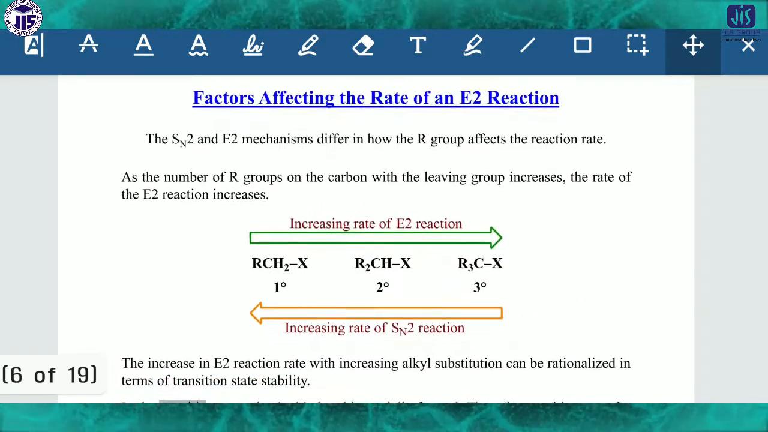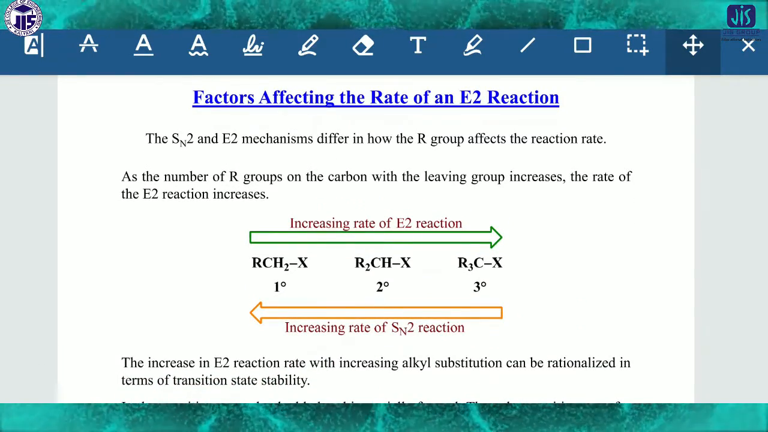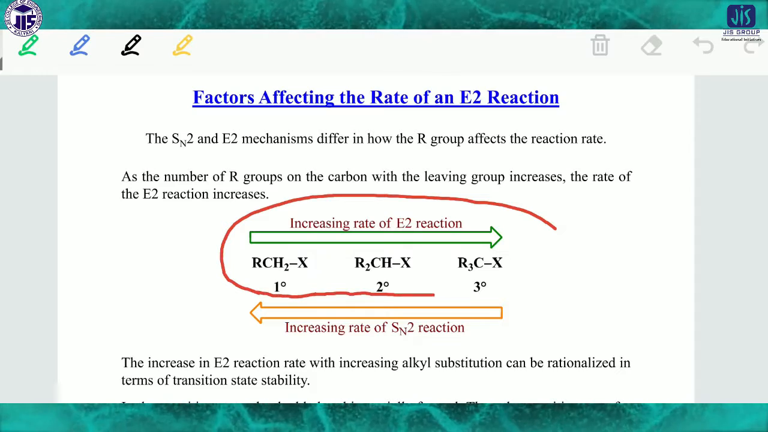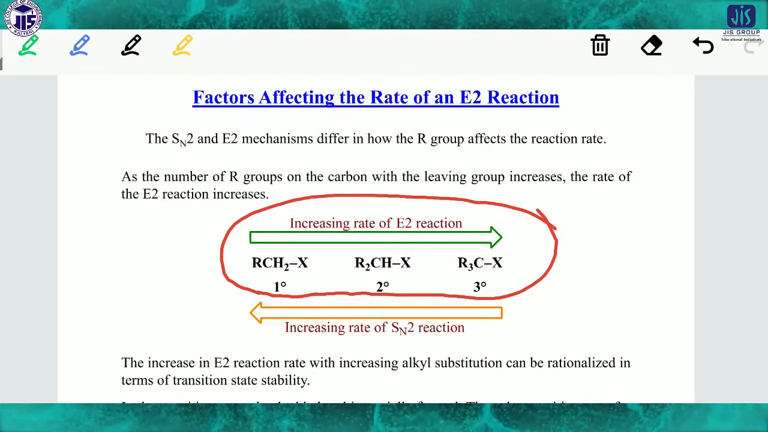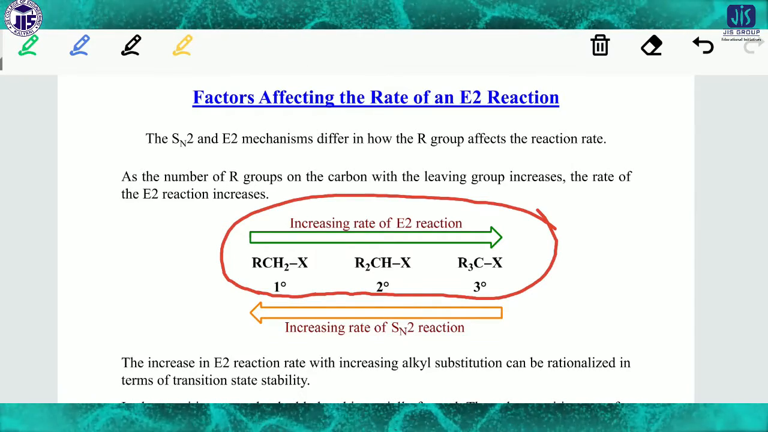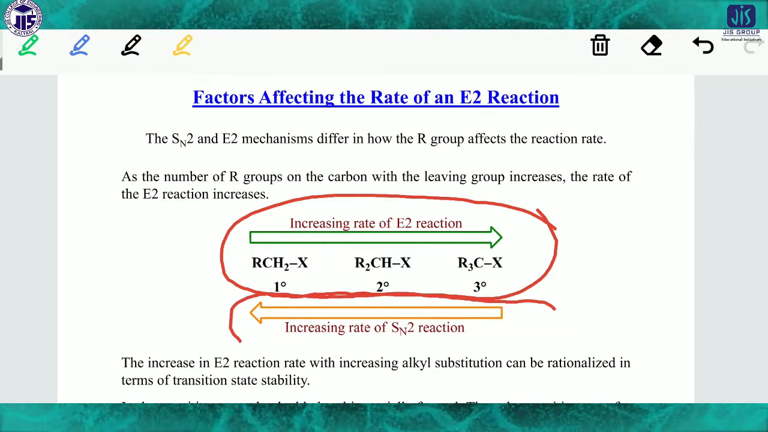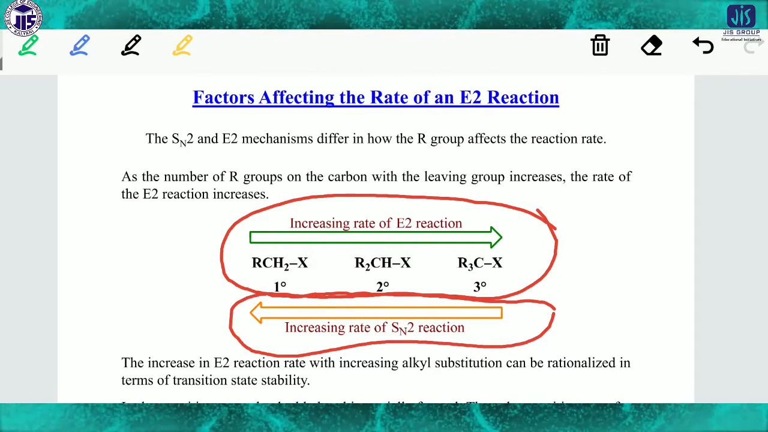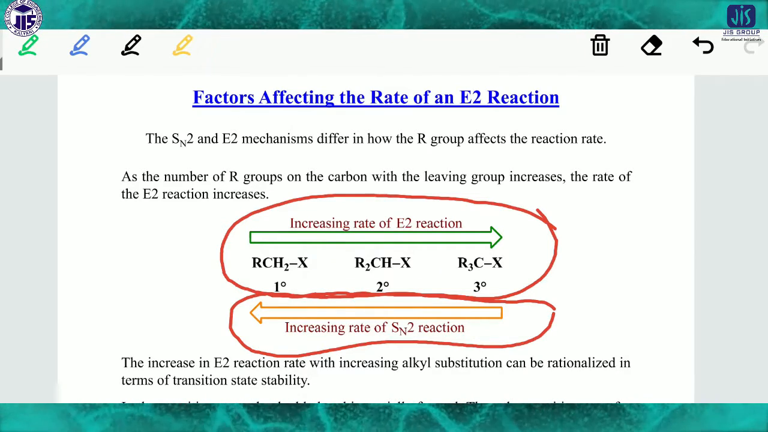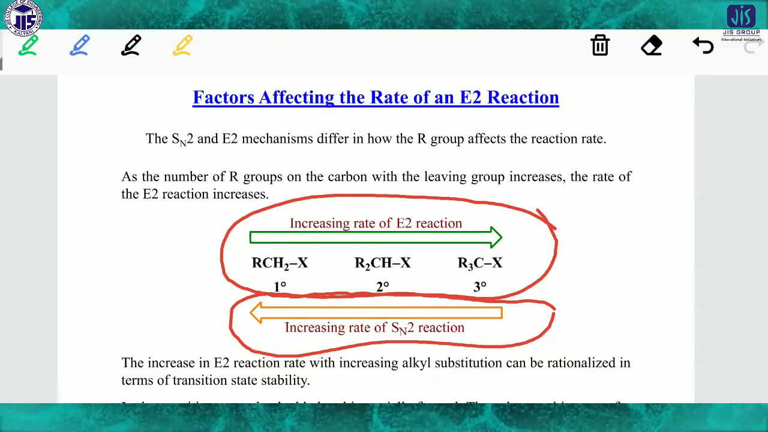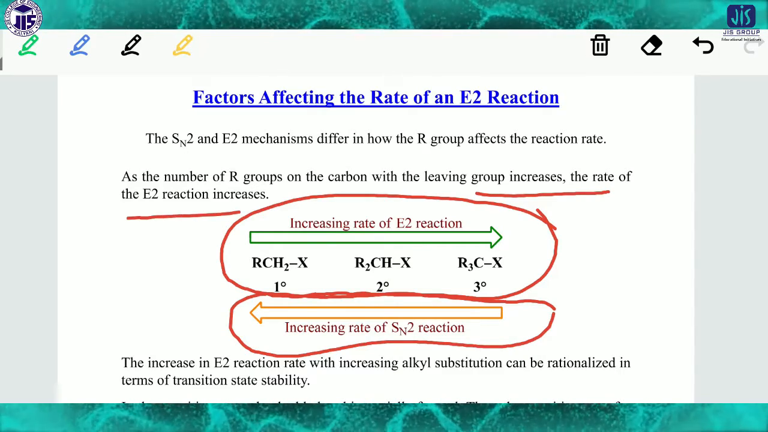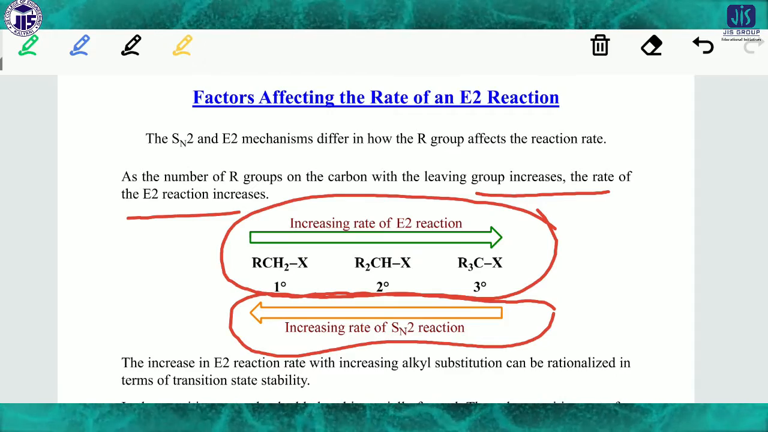Look here, this is the order of increasing rate of E2 reaction. In this way we can explain that from 1 degree to 2 degree to 3 degree, the E2 reaction increases. On the other hand, the SN2 reaction goes in just the opposite direction. This is a very interesting fact. In the case of SN2, if it is less hindered, with less steric crowding, then obviously SN2 follows. As the number of R groups on the carbon with the leaving group increases, the rate of the E2 reaction increases, but not the SN2.